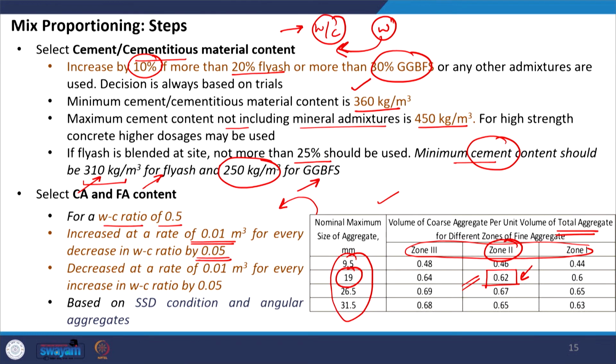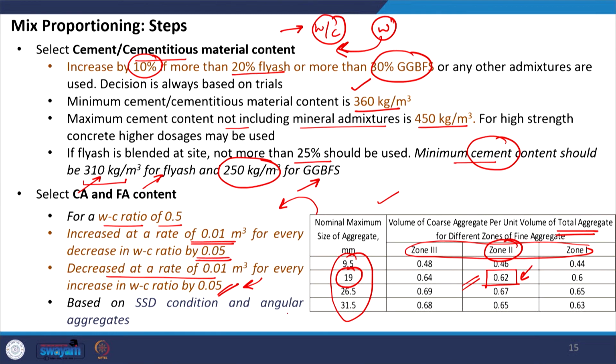On the other hand, we will decrease this at a rate of 0.01 meter cube for every increase in water cement ratio by 0.05, because you can understand an increase in water cement ratio means there should be more fine aggregate to wet the higher specific surface area in the mix. So, that is why it decreases with increase in water cement ratio and increases with decrease in water cement ratio.